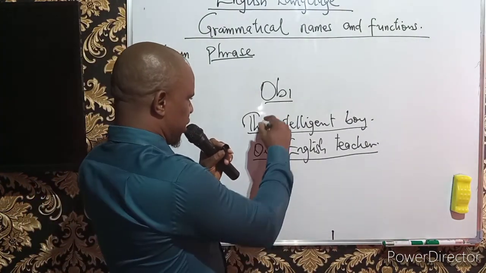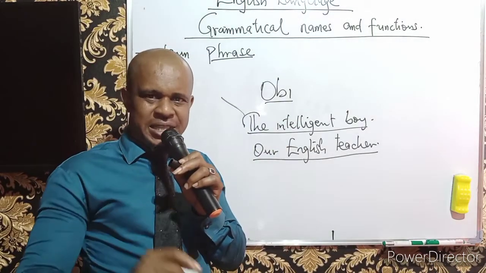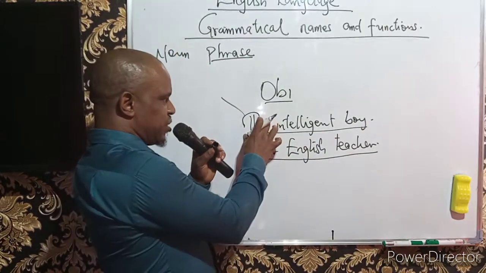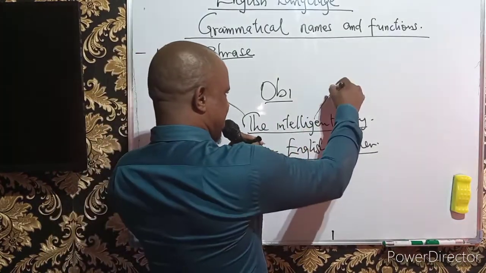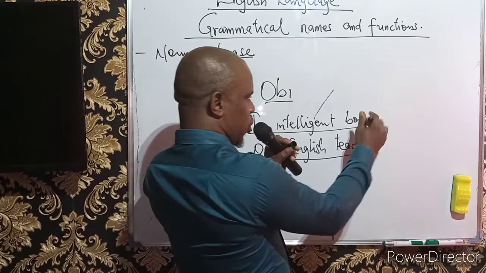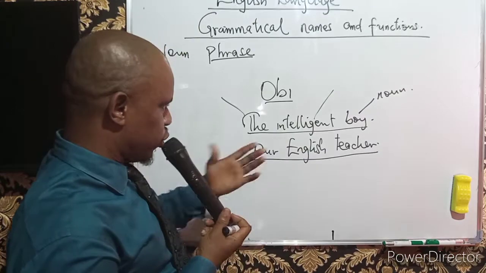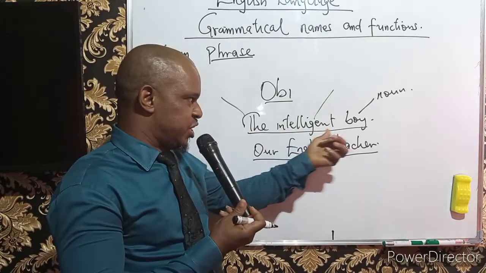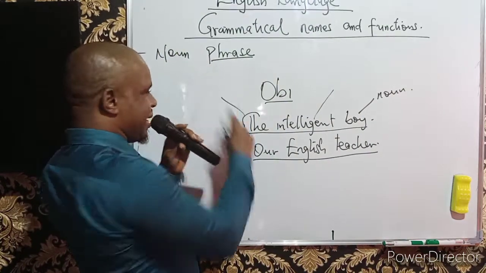We see these in the English language, we have it as determiner. That is a definite article. It belongs to the group of the adjectives. So this is a determiner, definite article. It is an adjective. And then this is another adjective. Adjective also. Then this is the head word. And the head word here is a noun. Now, when we look at the group, what have we noticed? We notice that we have adjective, adjective, and noun. Now we blended them together to produce what we call a noun phrase.